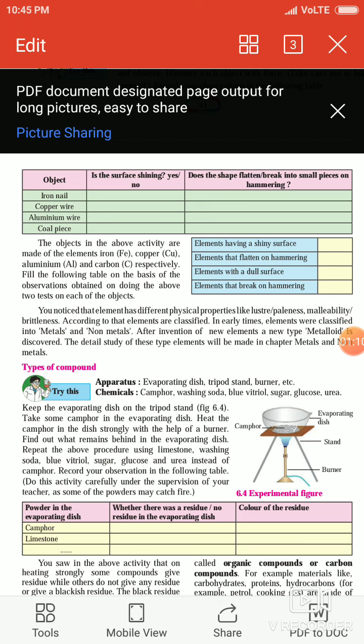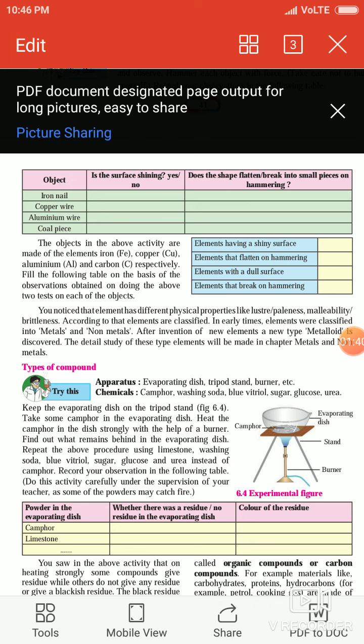So the part of the matter having uniform composition is called a phase. अब दोनों मैटर की सेम फेज है तभी वो अच्छे से मिक्स होंगे. So write in the third column of the table the number of phases seen in each of the beakers after stirring. When all the components of a mixture form one phase, it is called a homogeneous mixture. Same phase है तो homogeneous mixture.